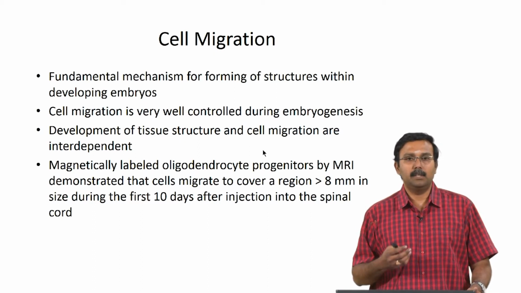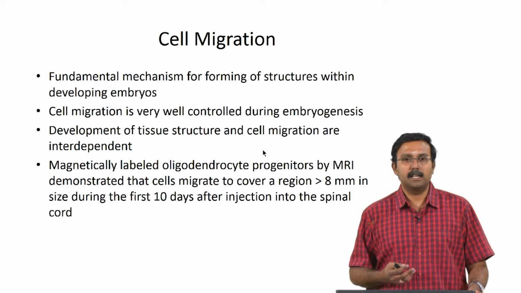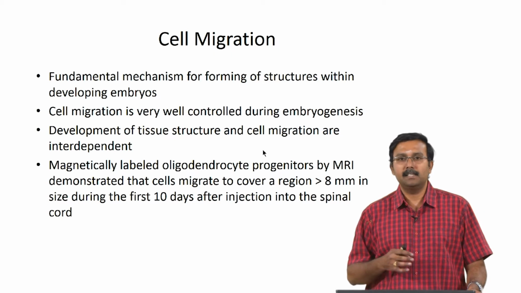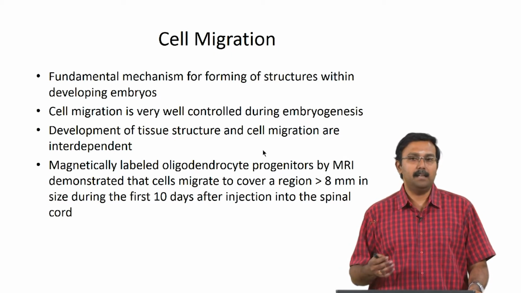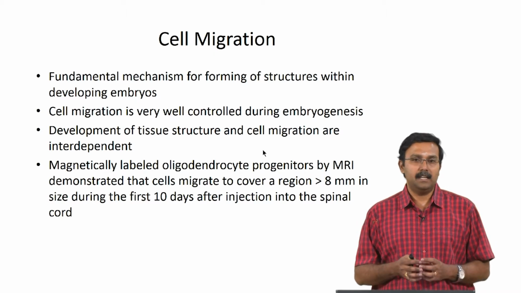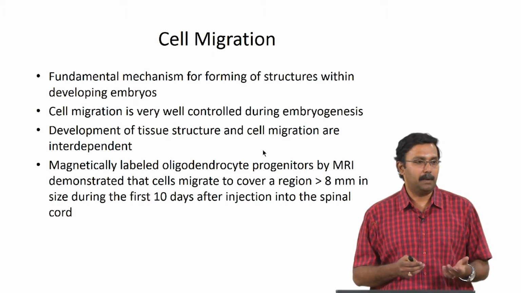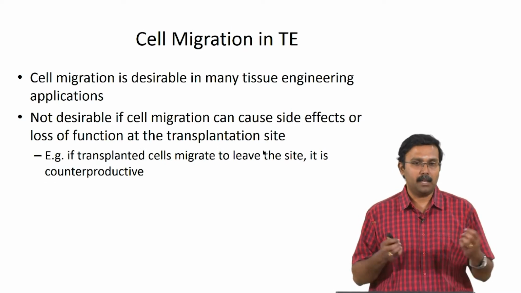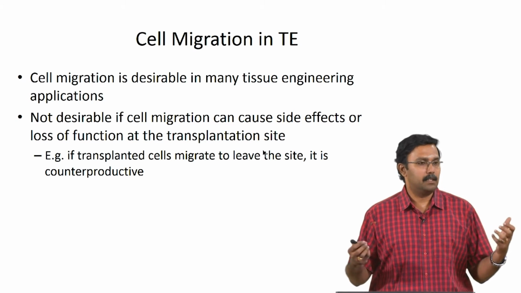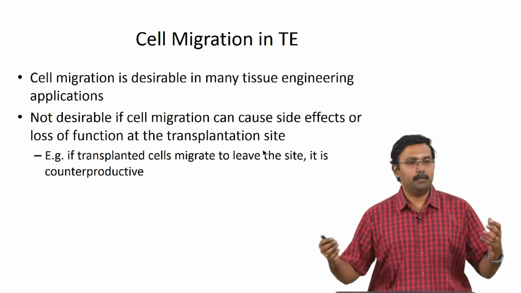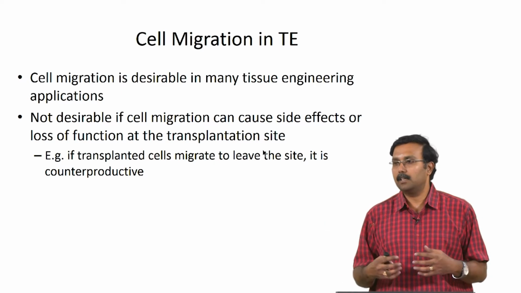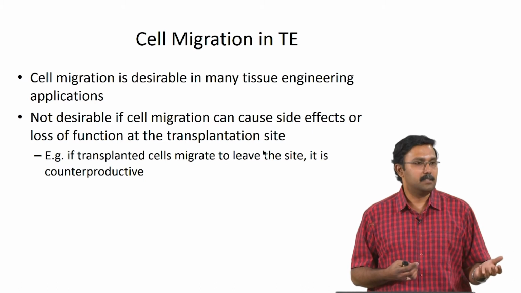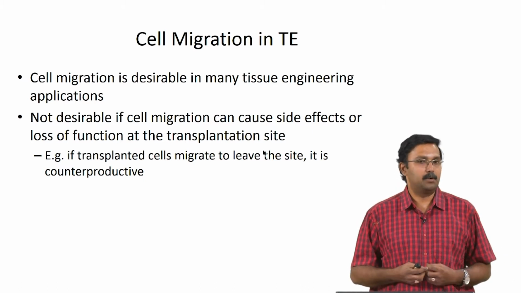People have used magnetically labeled oligodendrocyte progenitors and monitored them using MRI to show that the cells can actually cover a region of greater than 8 millimeters in size during the first 10 days when you inject them into a spinal cord. So, when you are talking about tissue engineering applications, cell migration can be very important because if cell migration is there, you might have host cells coming to the tissue construct and integrating very nicely with the cells. And also in the case of angiogenesis, cell migration is required for vascularization to happen.